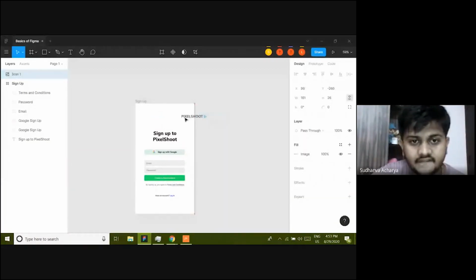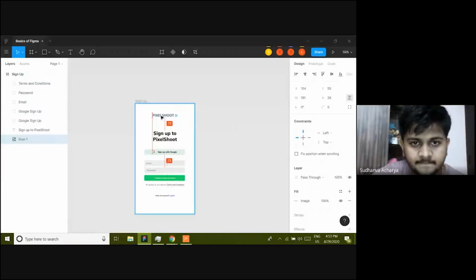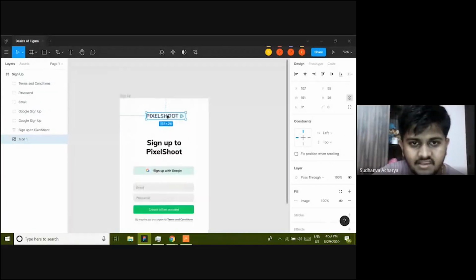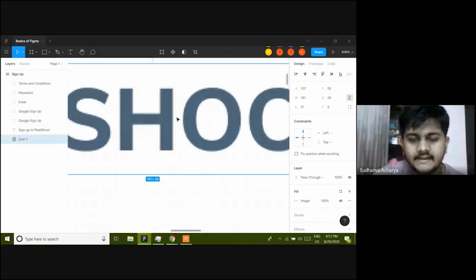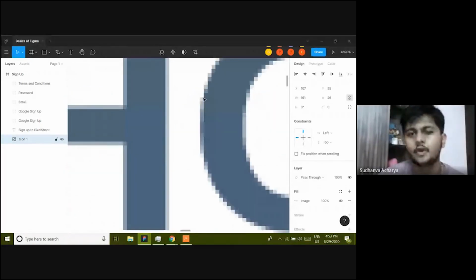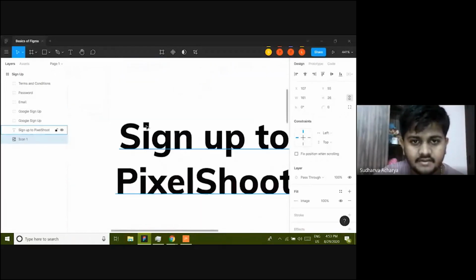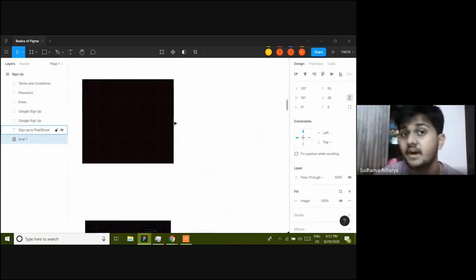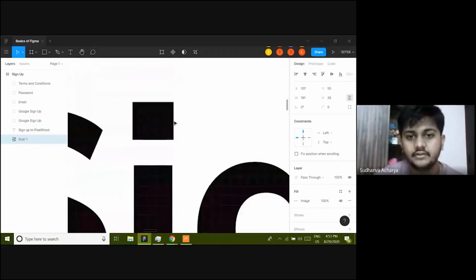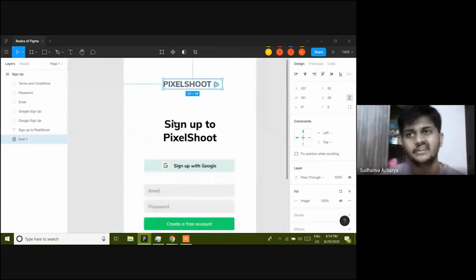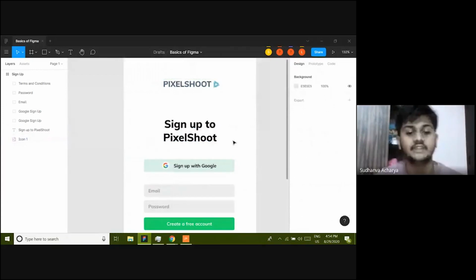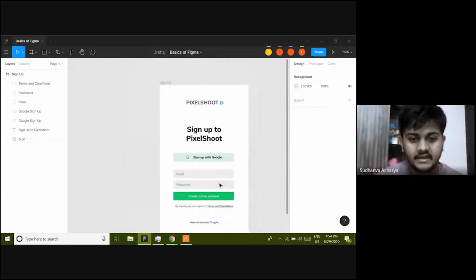What is the difference between a PNG and a vector file is that if I zoom in, you see it's starting to get pixelated. This is a drawback of a PNG file. Now, if I zoom into this text field, you could see that it is still keeping sharp. That means Figma also supports vector files. And all the things you could do in Illustrator could also be done in Figma. And many companies have started to switch from Illustrator to Figma.